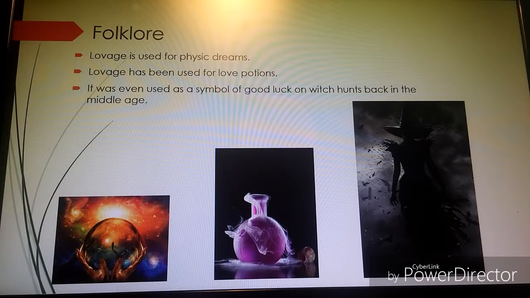Now, a little bit of folklore. Lovage is a plant believed to have love and psychic properties. Drinking a tea of Lovage made of its roots before bedtime lets you experience psychic and vivid dreams, and helps you stay vivid and alert during the day. With certain preparations, a tincture of Lovage can be used to make you more attractive, to seek love from the opposite sex. It was believed to be a love potion back in the day. It was also used as a good luck charm by farmers who used to hunt witches back in the Middle Ages.